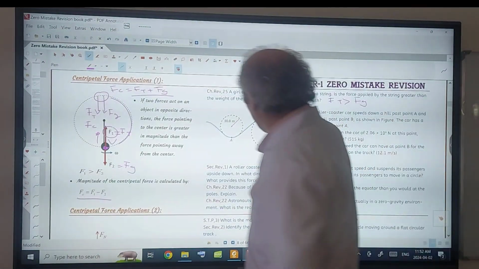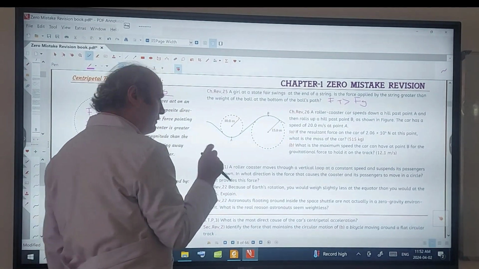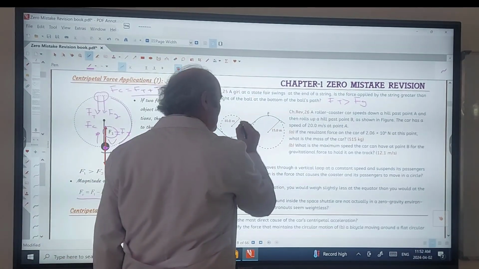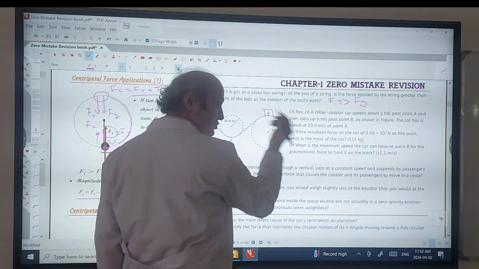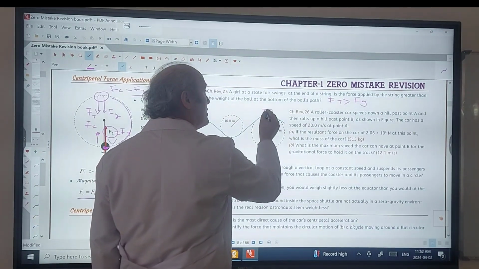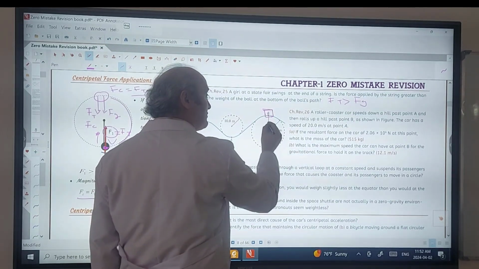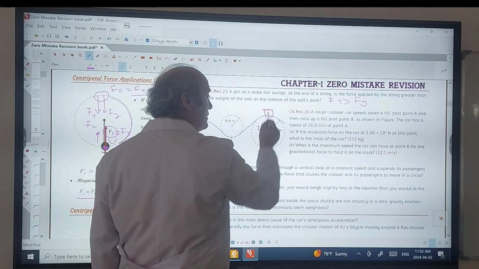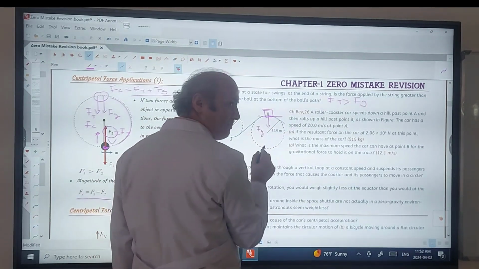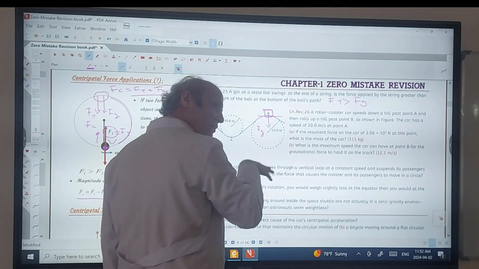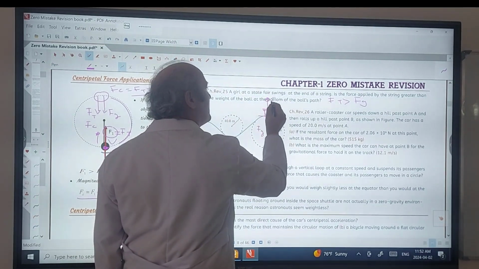Question number 2 is about a roller coaster. It's also a vertical circular path, but slightly different. When a car, the roller coaster car, is moving on a track above, again two forces act on it. One of them is the gravitational force, always downward. The second force here is the normal force by the track. The track is below, so the normal force must be acting in the upward direction.